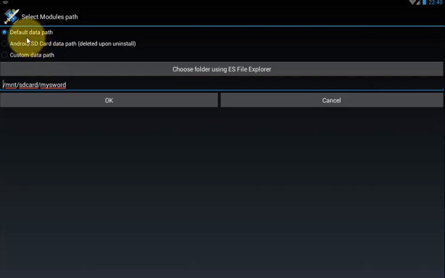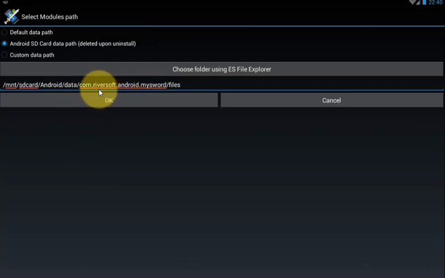So default data path is your internal system space, and Android SD card data path deleted for uninstall is also the Android data folder.